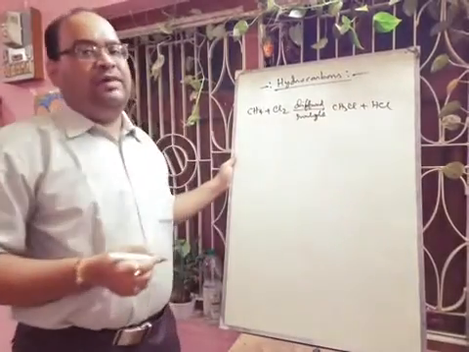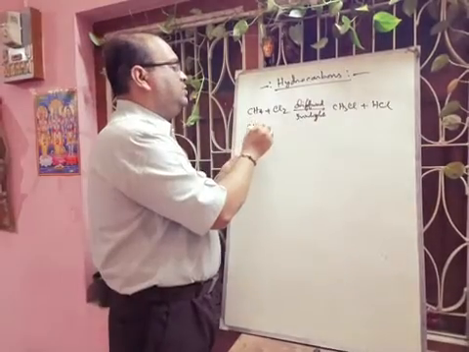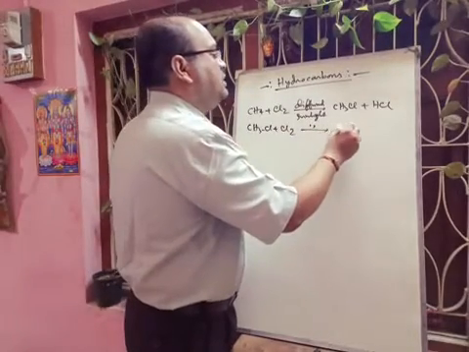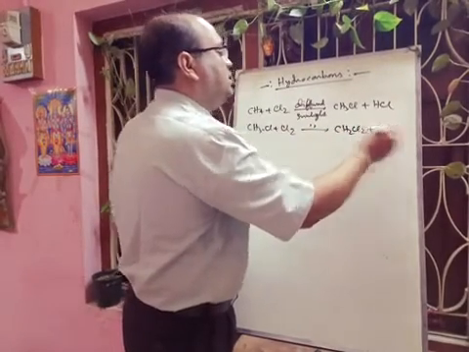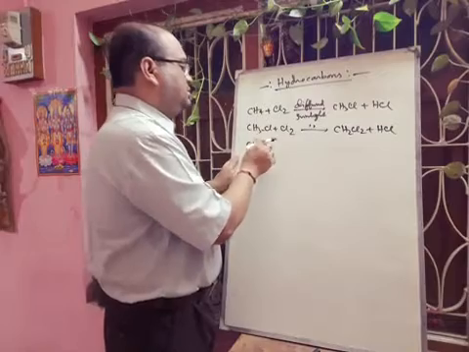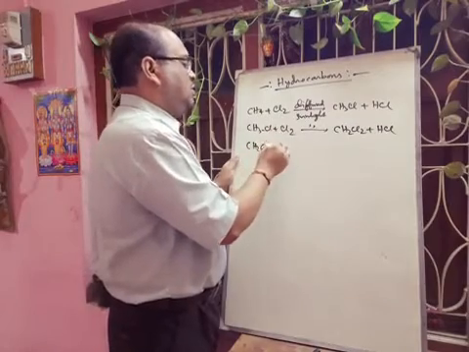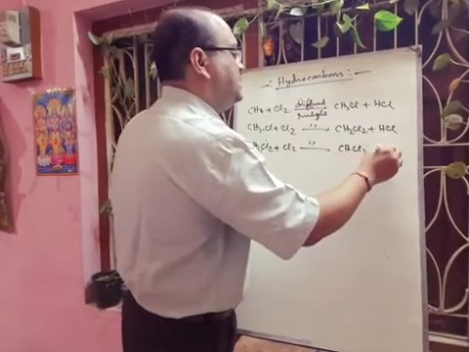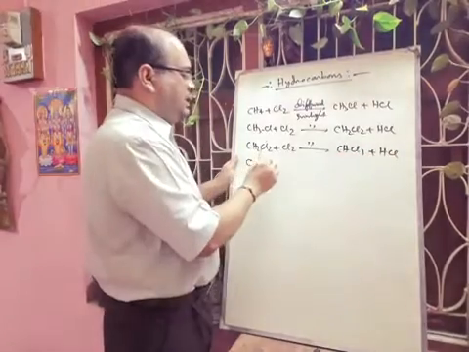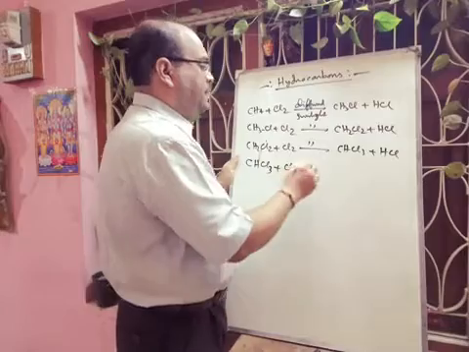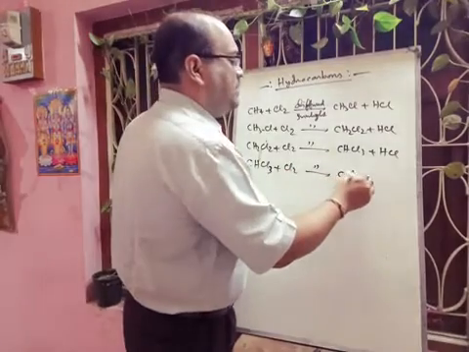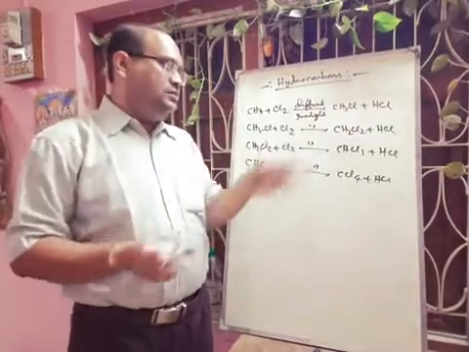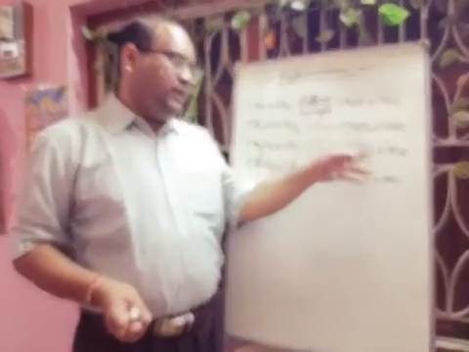In the next step, what will happen? This methyl chloride again will react with excess chlorine in diffuse sunlight, and it will form CH2Cl2, this is called dichloromethane. Then dichloromethane will also react with Cl2 forming CHCl3, chloroform, plus HCl, and finally this chloroform will again react with chlorine. We get carbon tetrachloride plus HCl. So in this way we will get a mixture of chlorinated products: monochloro, dichloro, trichloro, and tetrachloro.